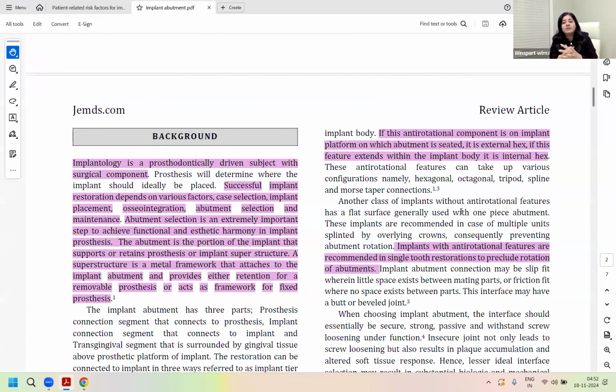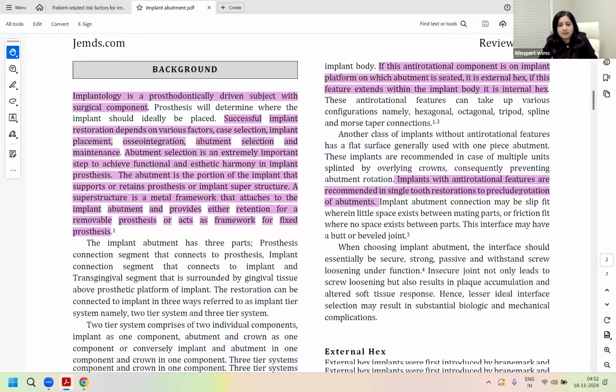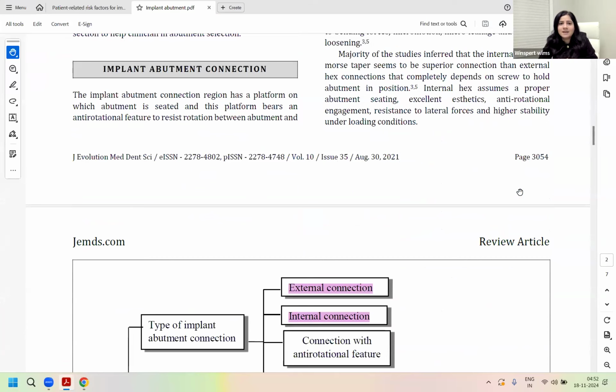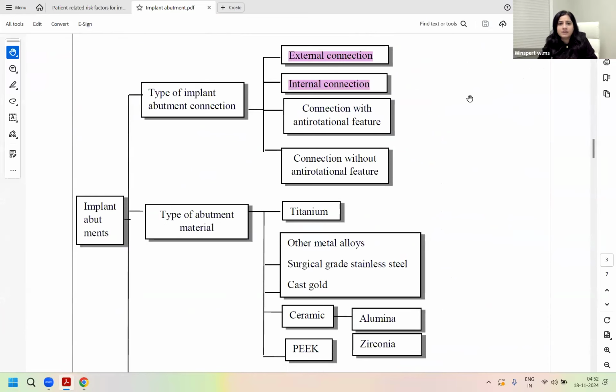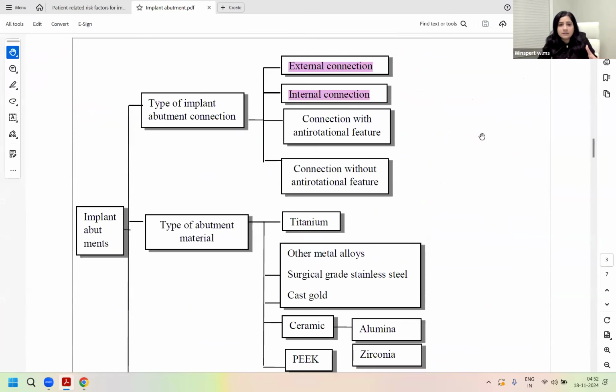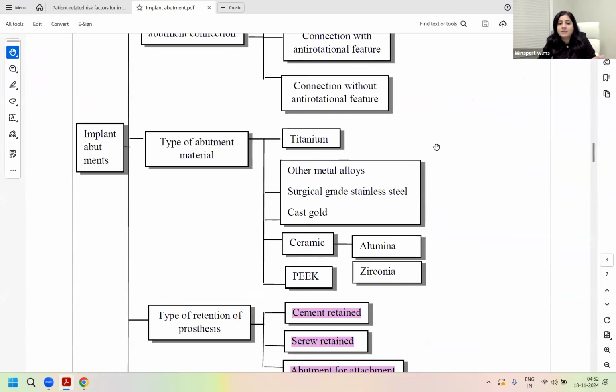So implants which have the anti-rotational features within the body of the implant would be internal hex. So one type of implant abutment classification is the type of connection, which can be either external or internal. Then the other type is based on the material, either titanium or metal alloys or ceramic ones, and the new material is PEEK. We're talking about predominantly titanium and ceramic in this class.